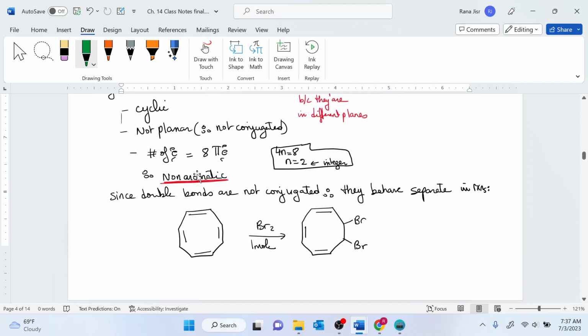So if it is non-aromatic, this means that the double bonds are in different planes. And if they are in different planes and I want to do a bromination, for example, then I'm going to treat each double bond separately. I'm just going to brominate based on the number of moles that I have. So if I have 1 mole, I'm going to brominate just one double bond. 2 moles, I'm going to do 2 of them, and so on.